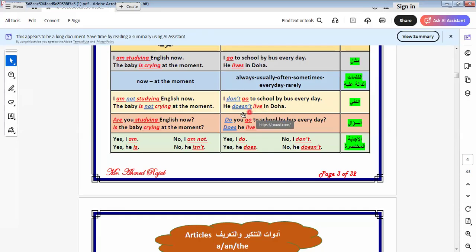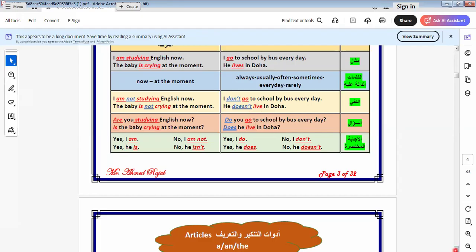When we do this in the exam, after doesn't the verb is in the infinitive form. Don't have a misunderstanding of it, because when we use don't, the verb is in the stem form. The misunderstanding will be in the singular form, because the singular form has s, and when we put doesn't, I omit the s.